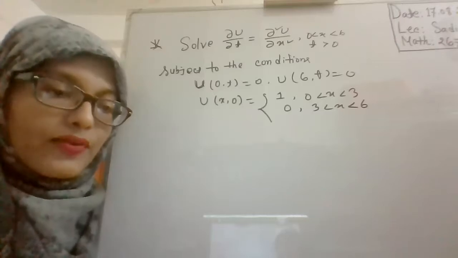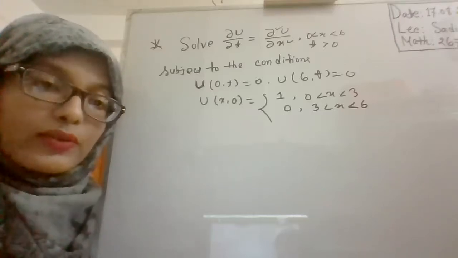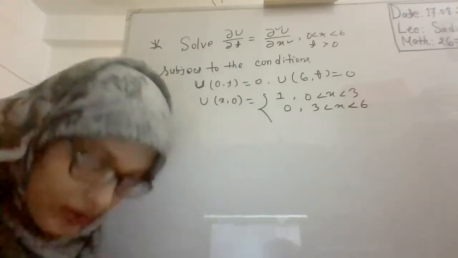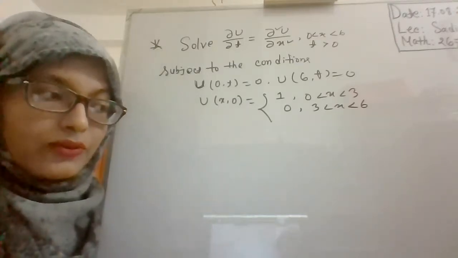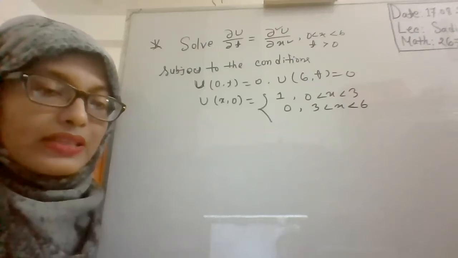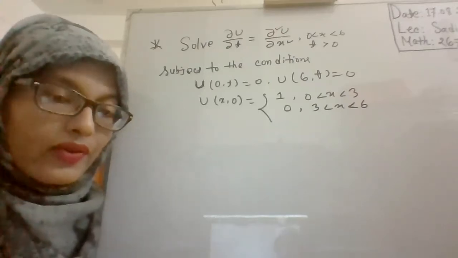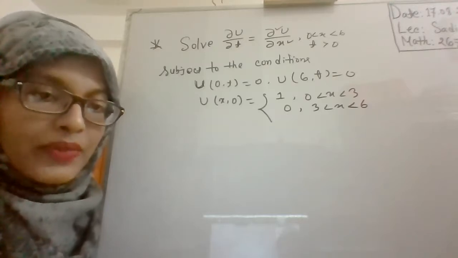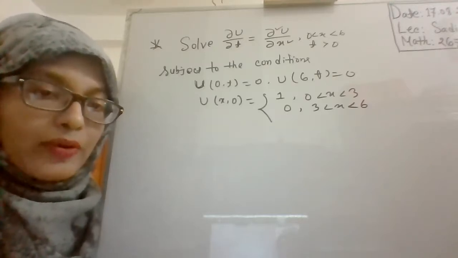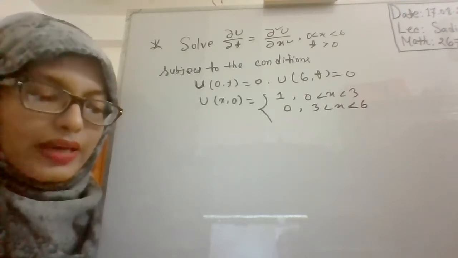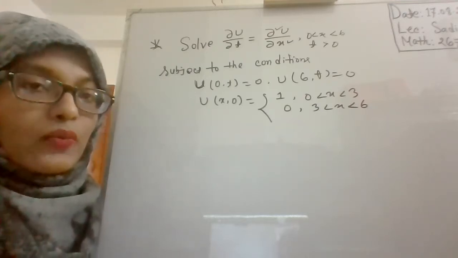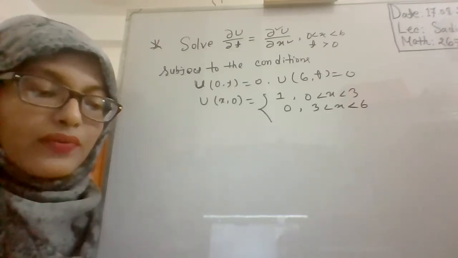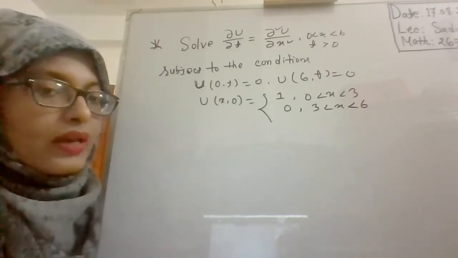I told you that for solving such problems we use the formula of Fourier sine transformation, because it gives an easy procedure. If we use another formula such as cos, it will be more complicated. That's why we use finite Fourier sine transformation. When your limit is infinite, you may use the infinite Fourier sine transformation.